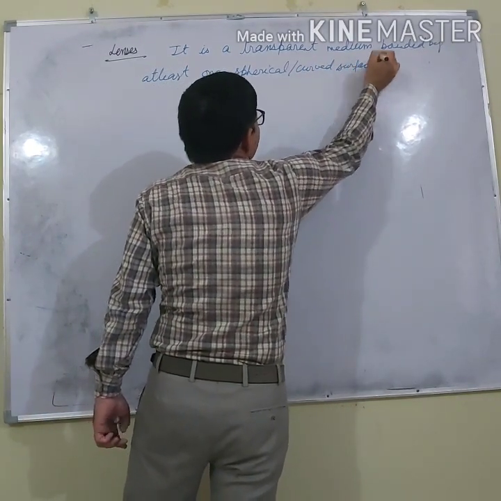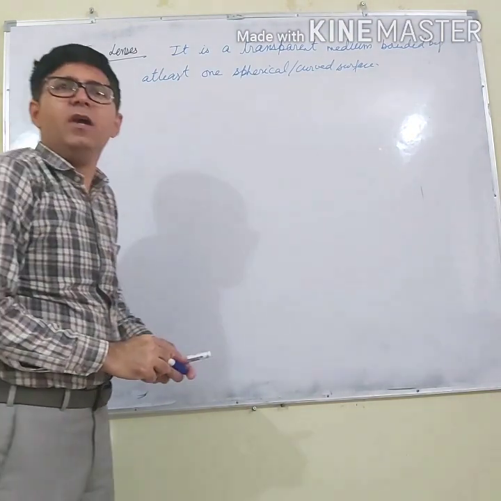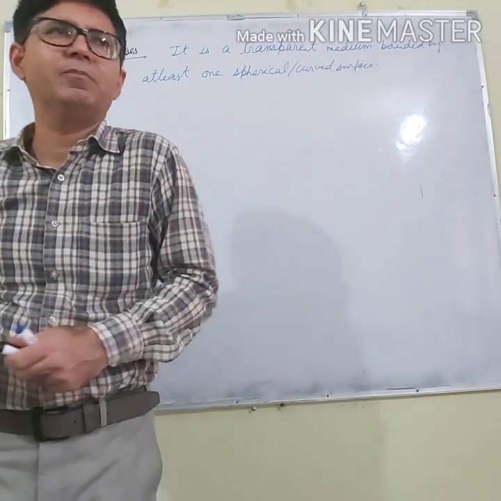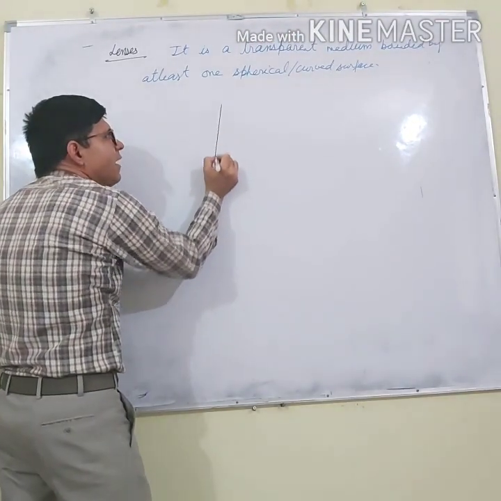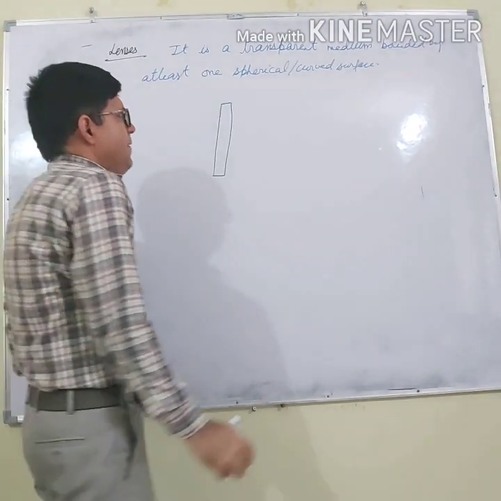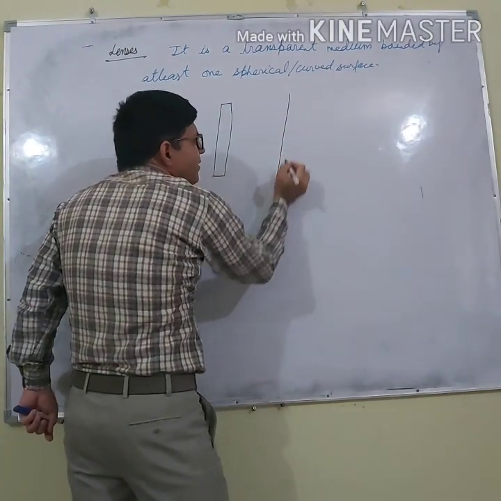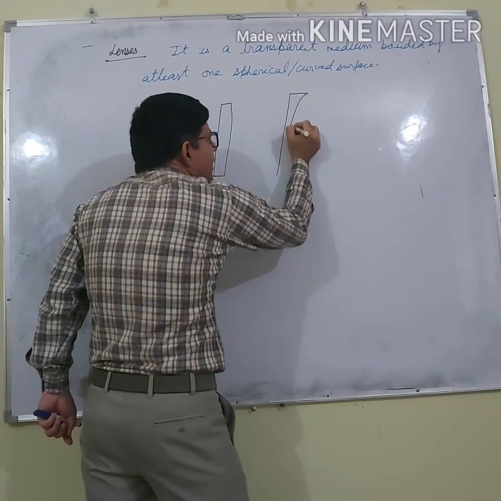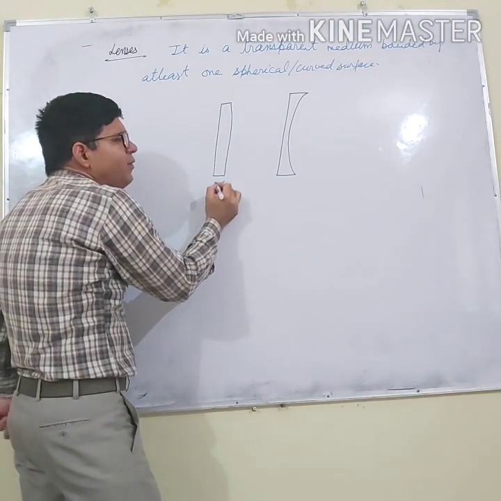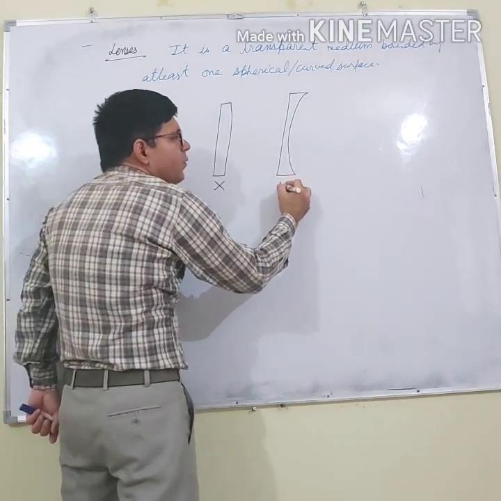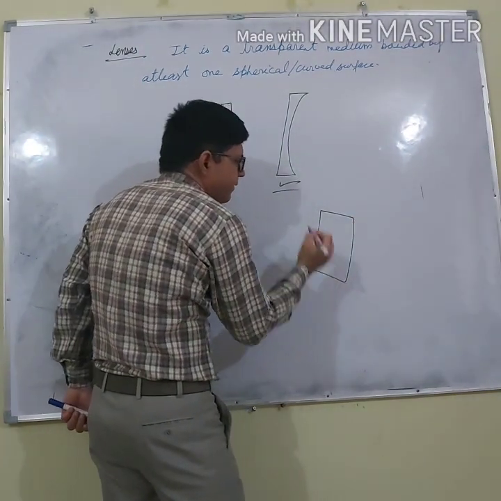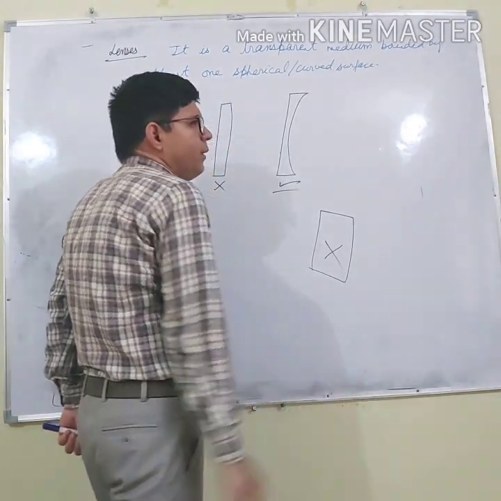Let me explain this. All of you have seen the plain glass which is fitted in our windows. I will start with that. Very simple. Let us say this is the plain glass. I can see through this. Now, what happens if I make one of its surfaces curved? This one is plain, so it is not a lens. If I ask you, is it a lens? You will say, no, it is not a lens.